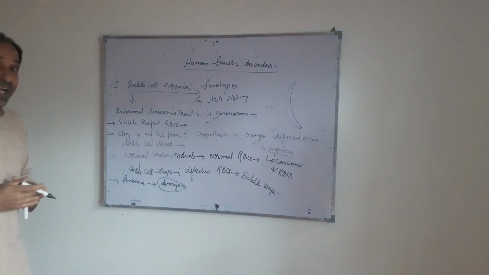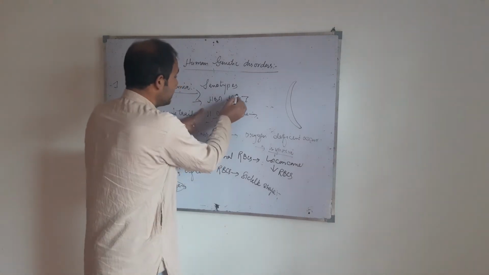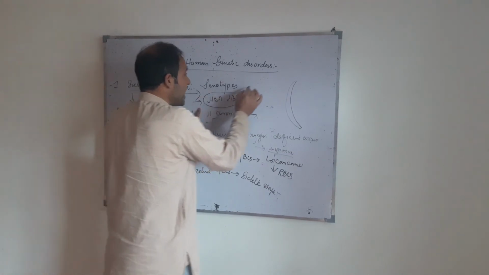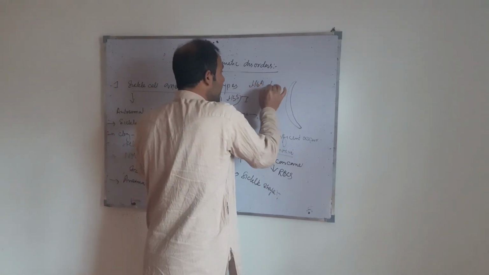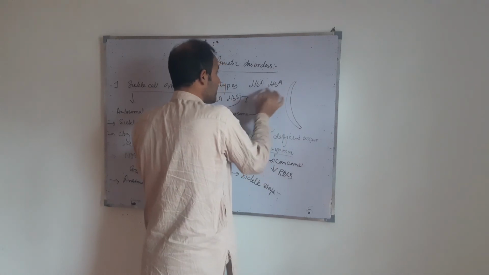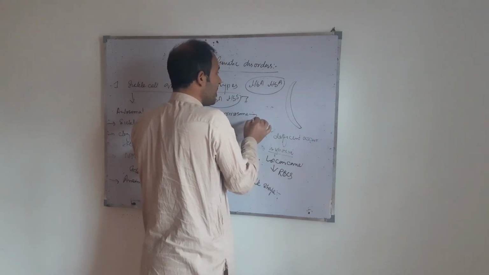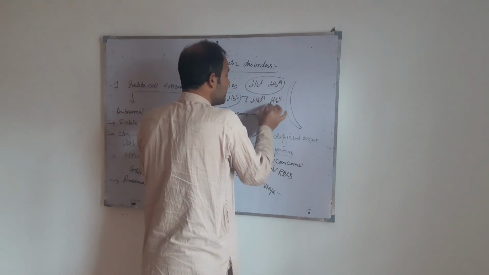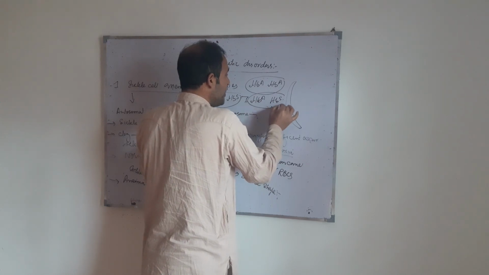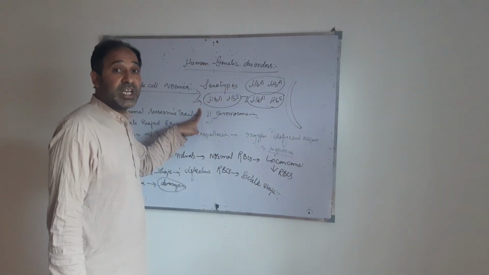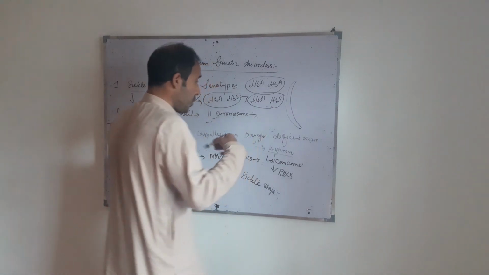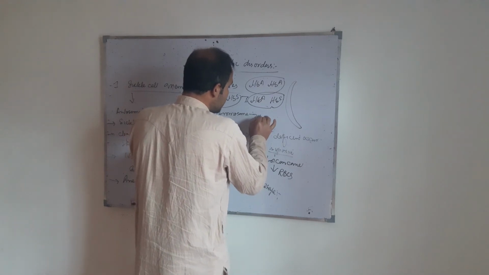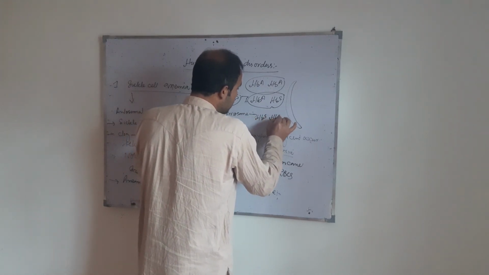By pedigree analysis, we get three types of zygotes: HBA HBA, which is normal hemoglobin; HBA HBS, the heterozygote, with sickle cell hemoglobin; and the third one, HBS HBS.